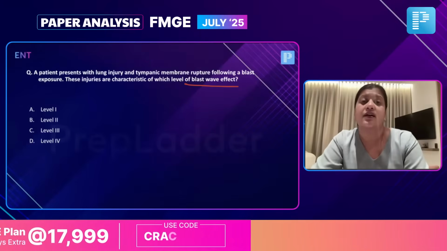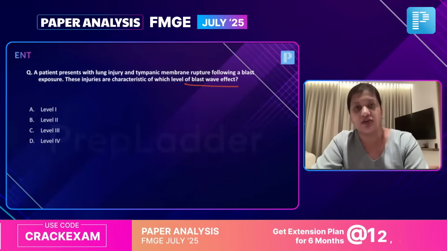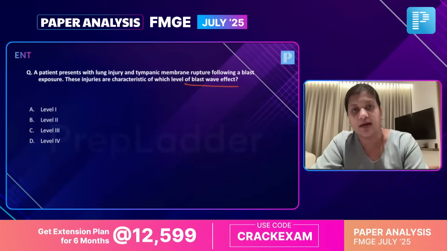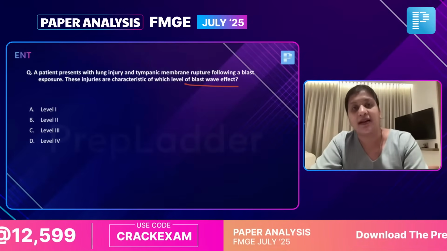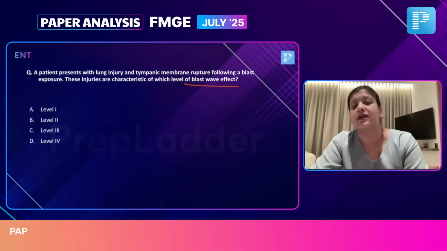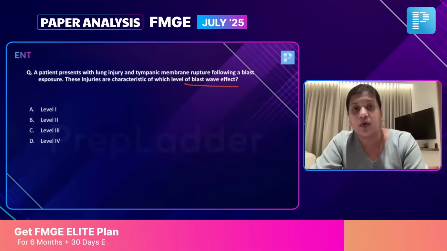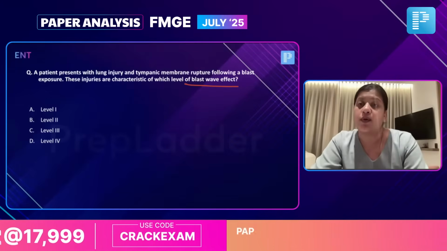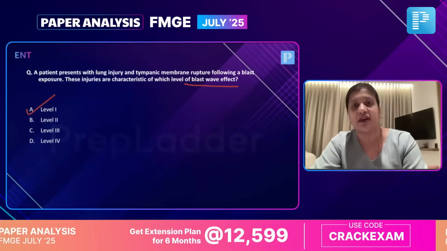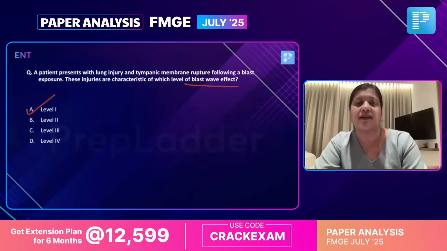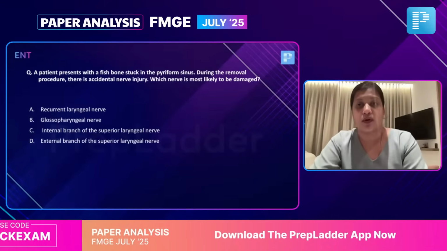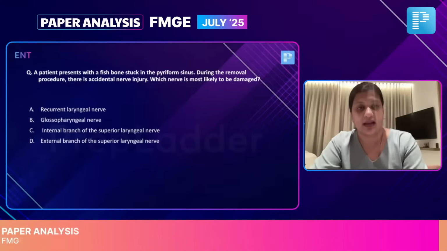We've known that for any hollow organ injuries, which is the lungs or the middle ear where the tympanic membrane ruptures, it's going to be level 1. Level 2 is going to be your penetrating trauma. Level 3 is going to be your blunt trauma. And that's why here, because it's hollow organs which is being affected, we are going to take up level 1 as our answer. Right. So if there's any change in the framework of the question, do let me know in the chat box and then we'll make the appropriate changes. So I think this was not a typical ENT question, so we're not going to discuss detail about it. But yeah, let's go to the second question.